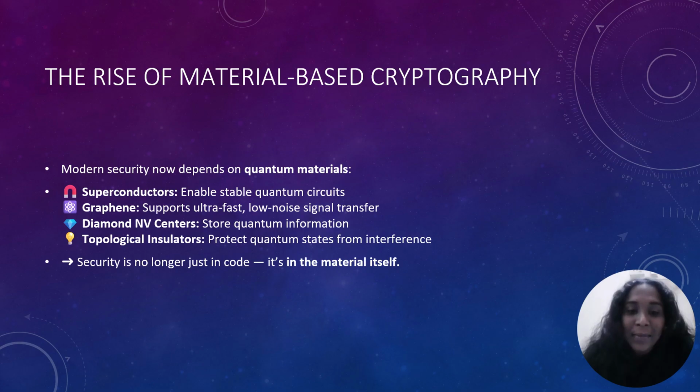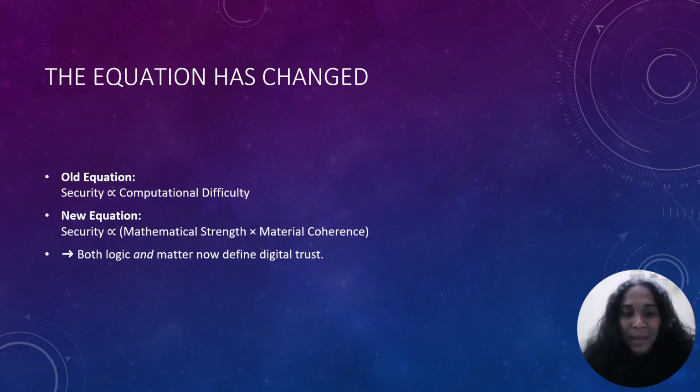Superconductors enable stable quantum circuits. Graphene supports ultra-fast, low-noise signal transfer. Diamond NV centers store the quantum information, and topological insulators protect the quantum states from interference. Security no longer lies only in mathematical complexity. It has now shifted into the picture of materials. Yeah, that's what I'm telling. The equation has changed.